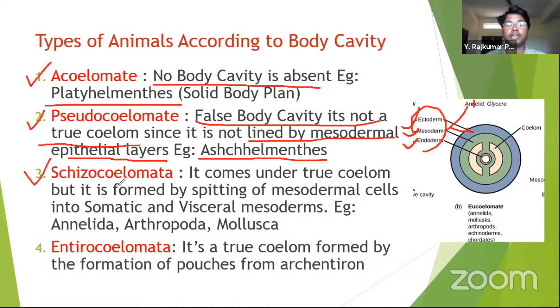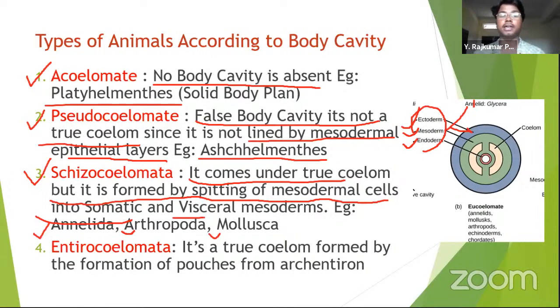Next, schizocoelomata means it comes under the true coelom, but it is formed by splitting of mesodermal cells into somatic and visceral mesoderms. Example, Annelida, Arthropoda, and Mollusca. In schizocoelomata, the mesodermal cells are split and they form a cavity.